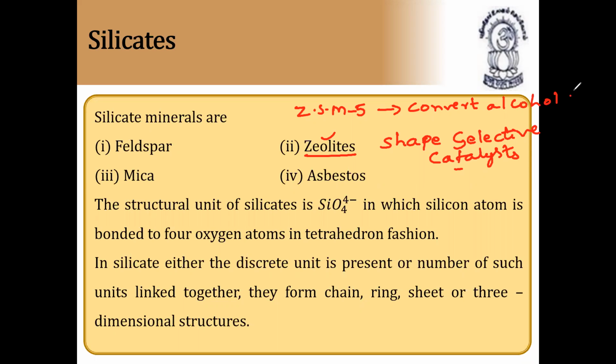This point is very, very important. So many times they asked in the objective: alcohol into gasoline, petrol. ZSM-5 is the name of a zeolite.